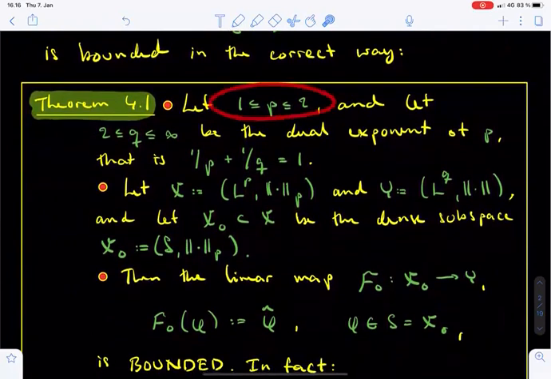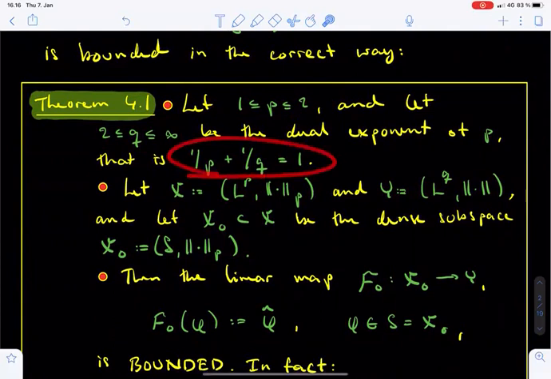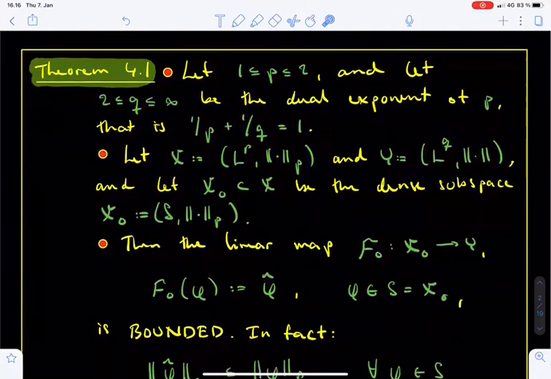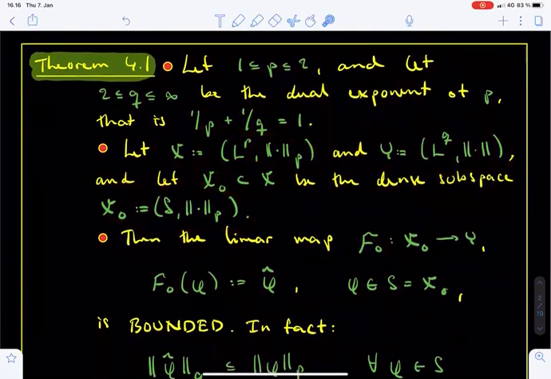Let p be an exponent between 1 and 2, and let q be the dual exponent of p, namely the unique number satisfying 1 over p plus 1 over q equals 1. Let X be the space Lp and let Y be the space Lq. Finally, let X0 be the space of Schwartz functions equipped with the Lp norm. This space is dense in X.